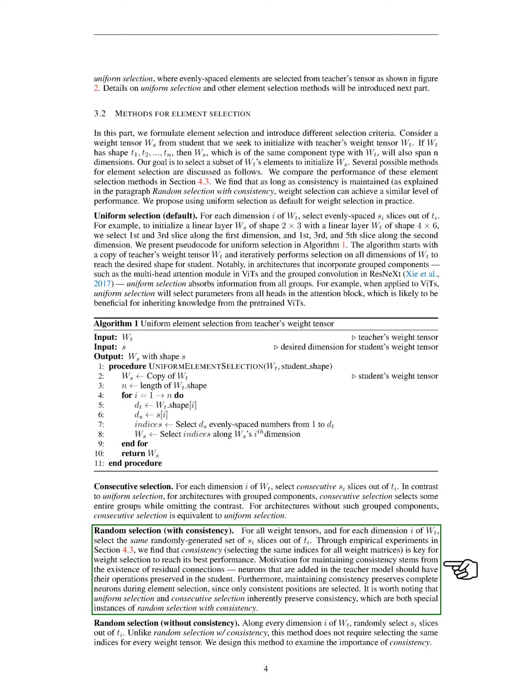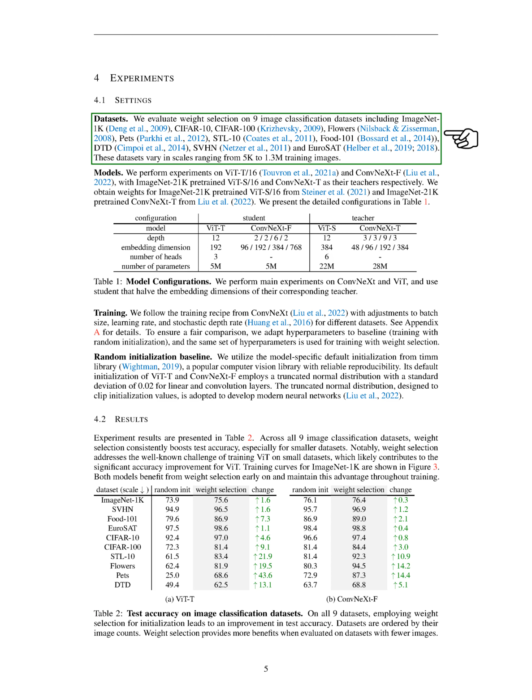Section. Experiments. We conducted a series of experiments to evaluate the effectiveness of weight selection in image classification tasks. We used 9 different datasets for this purpose, including ImageNet-1K, CIFAR-10, CIFAR-100, STL-10, Food-101, DTD, SVHN, and EuroSAT.